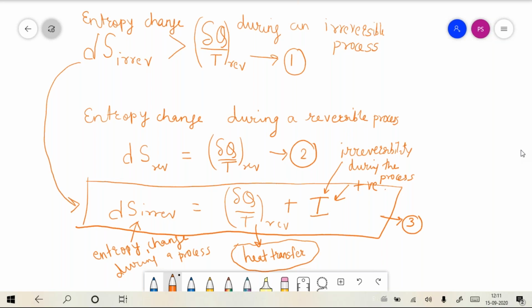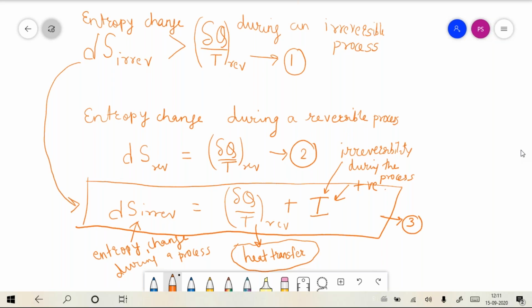And if you remember our discussion using the microscopic thermodynamics concepts, whenever there is a heat transfer to the system, there is an increase in molecular disorder, and hence it leads to entropy change. So the entropy change during a reversible process can be understood by looking at the heat transfer expression.